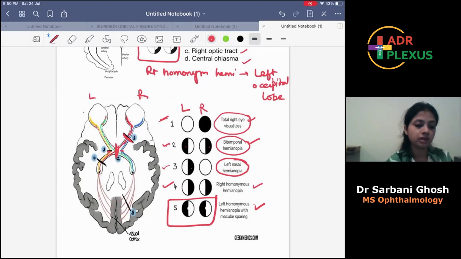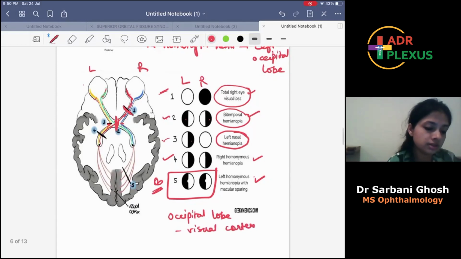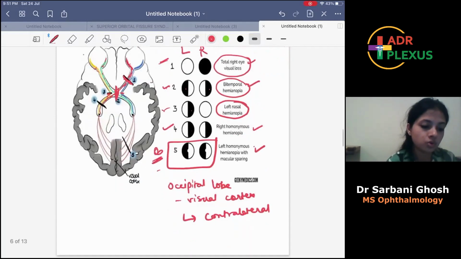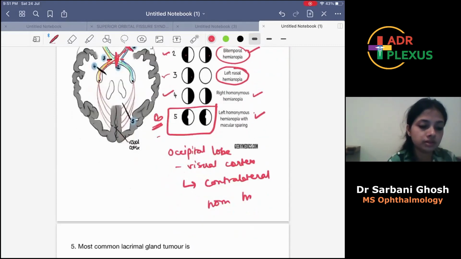Okay. Now coming to this one, which is important because we have faced this kind of question. This is affecting the occipital lobe, number 5, where there is the visual cortex. When the occipital lobe visual cortex is affected, then we will find this kind of picture. There will be contralateral homonymous hemianopia with macular